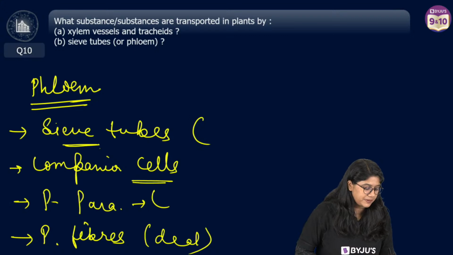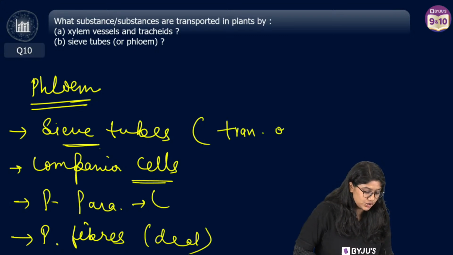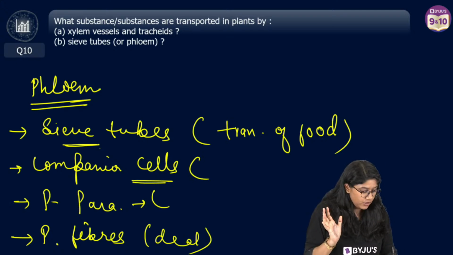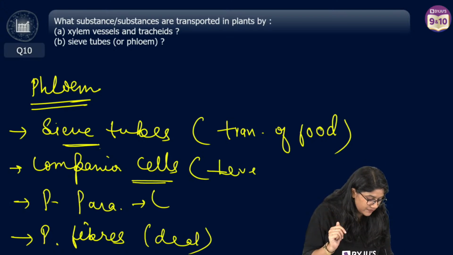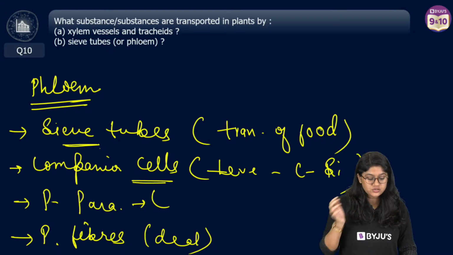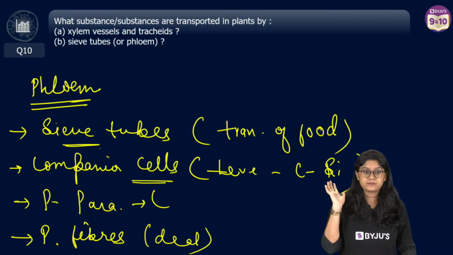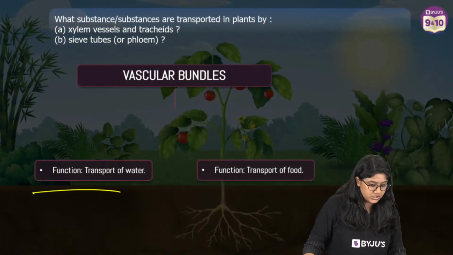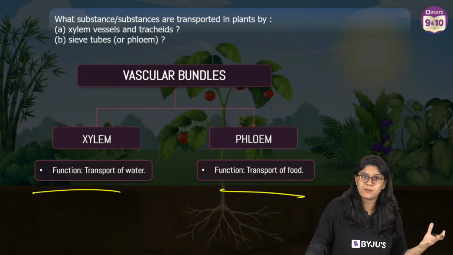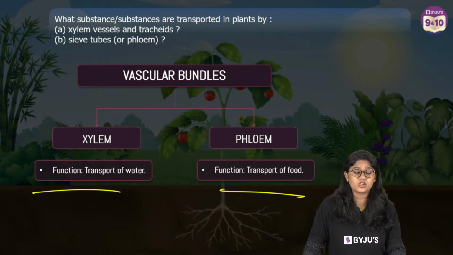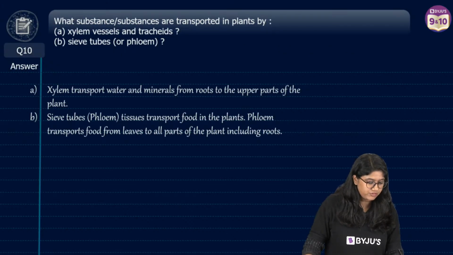Specifically, sieve tubes help in the transportation of food. Companion cells are there that are supporting. They are very close to leaves. So from leaves, it comes to companion cells and then to the sieve tubes. So conduction of food, phloem. Everyone, are we clear? Then of course you can mention the vascular bundle, bidirectional, unidirectional, but the question is not asking for that here. So you can frame your answer in this way.